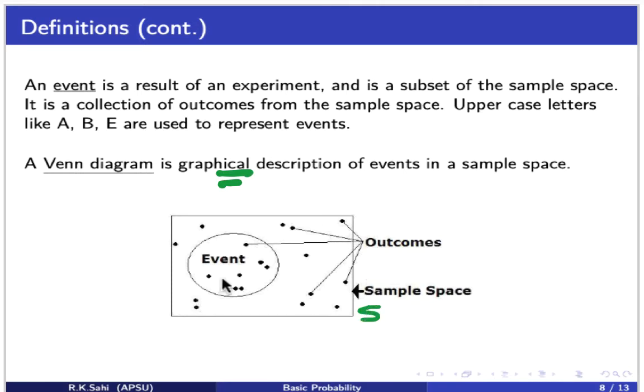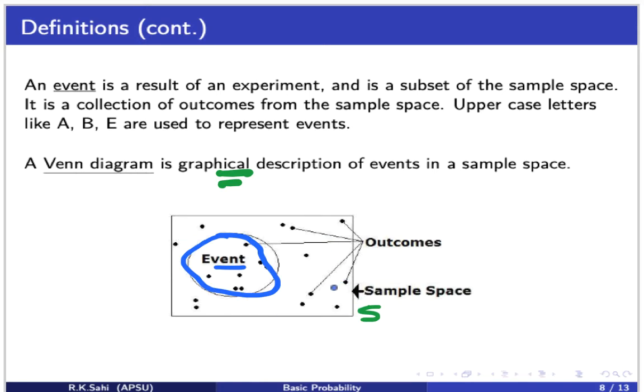Now, if we collect a bunch of these outcomes together, that becomes an event. Every possible outcome in a sample space will be shown over here on this little graph.